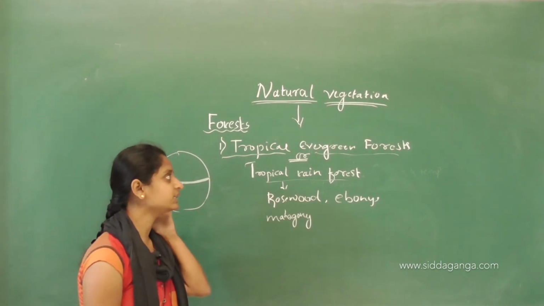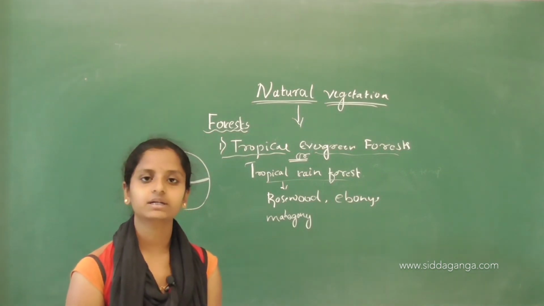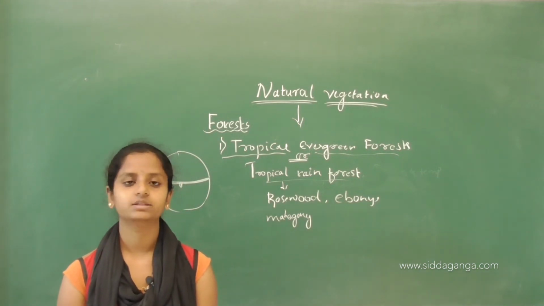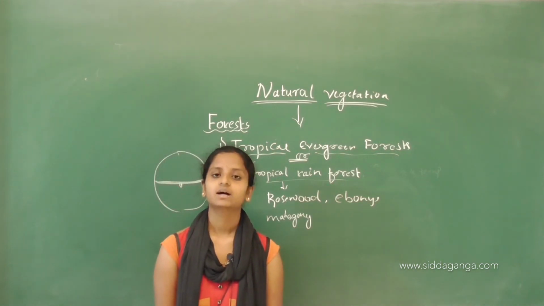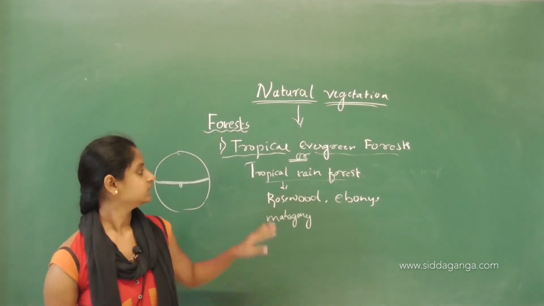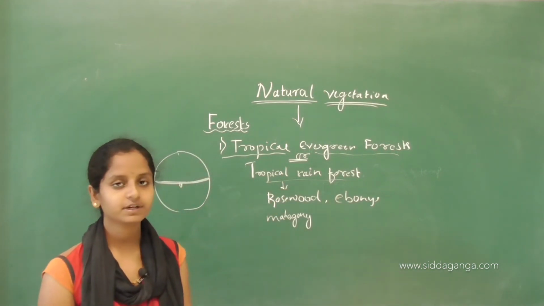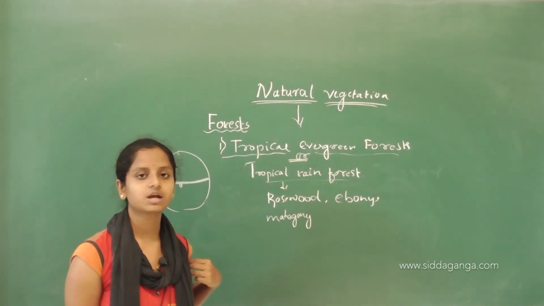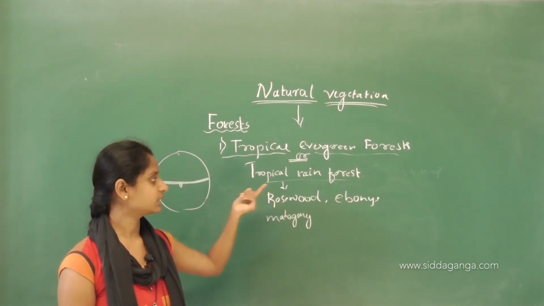So till now we have seen the tropical evergreen forest. How does it look? In this tropical evergreen forest, there will be a large amount of rain and a constant temperature throughout the year. There will not be any dry seasons. Because of that, trees won't shed their leaves. We can see this forest near the equator or close to the tropics. That is why these are tropical evergreen forests, and there will be a lot of rain throughout the year. That is why they are called rainforest.